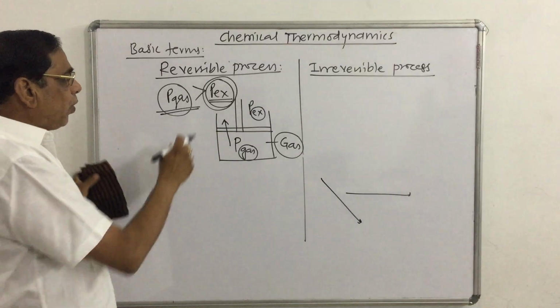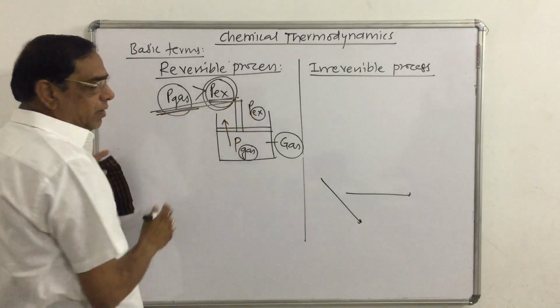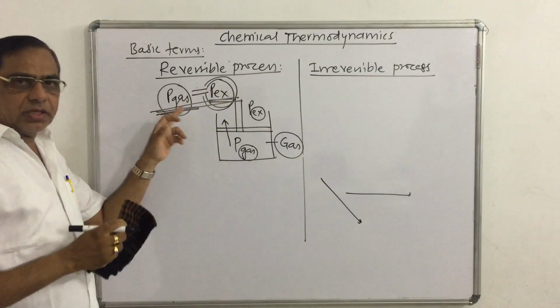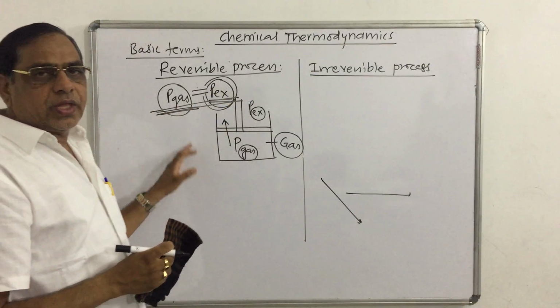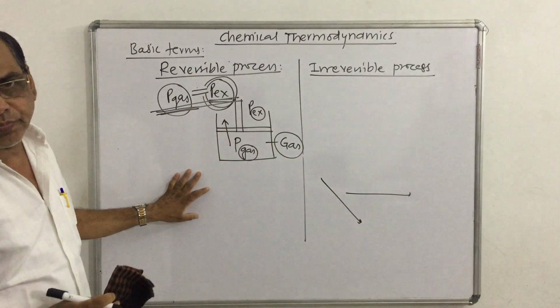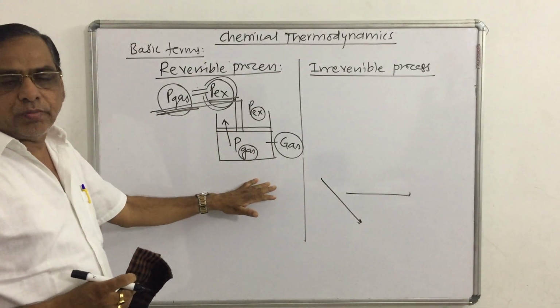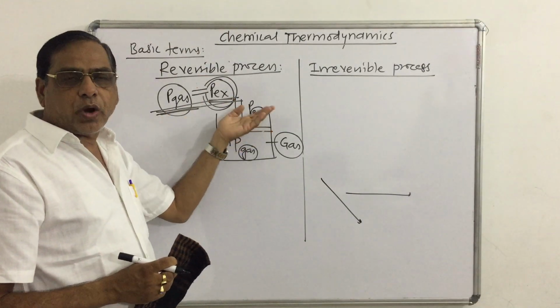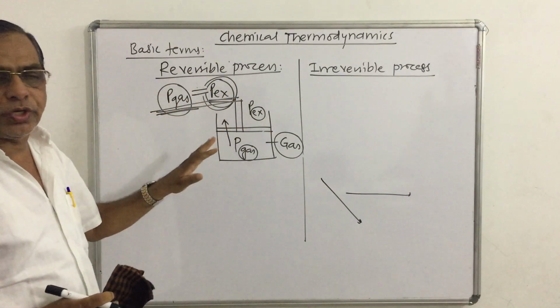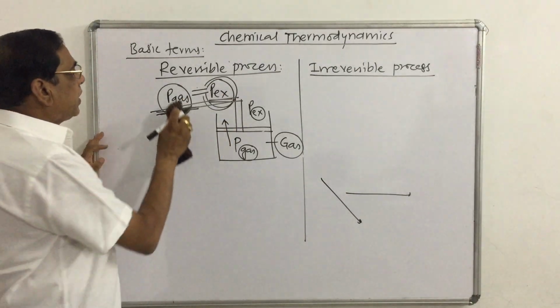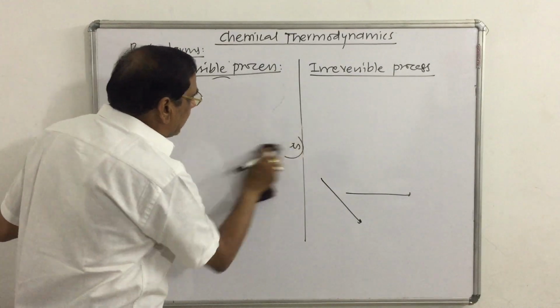If both forces are equal, then the process is said to be in mechanical equilibrium. In mechanical equilibrium, no work is done by the system on the surroundings या फिर from the surroundings on the system.